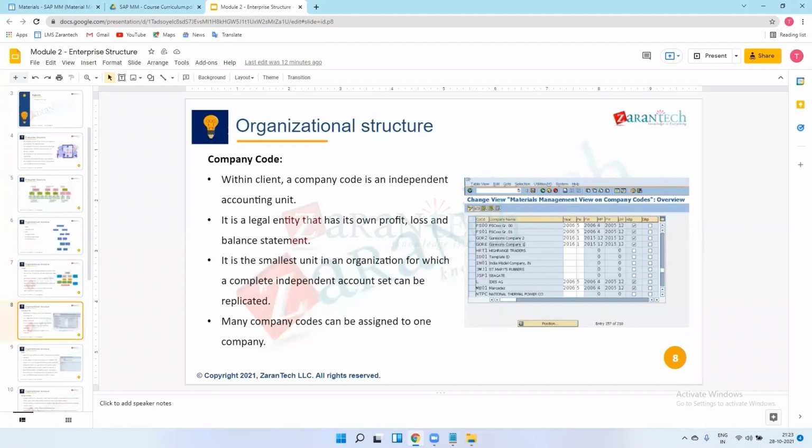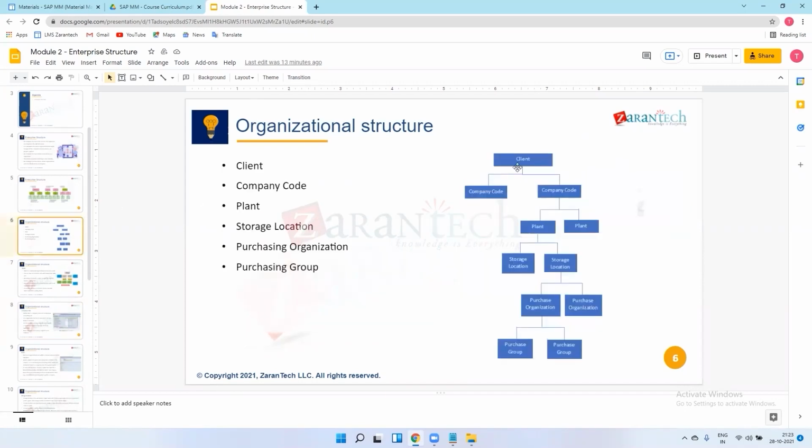So within that client, a company code is an independent accounting unit. Independent means, let's see, I have one client created for the Tata Group, and I have two companies in Tata Motors, Tata Motors 1 and Tata Motors 2, let's say. Okay, so Tata Motors 1 has plant, storage locations, and this is Tata Motors 2.